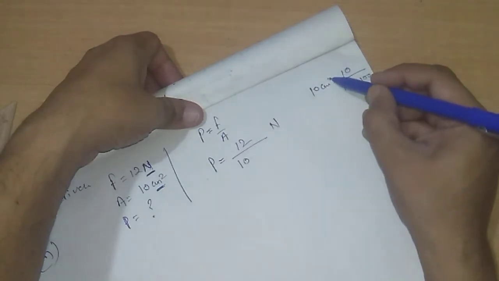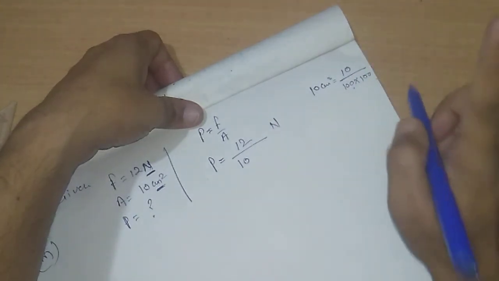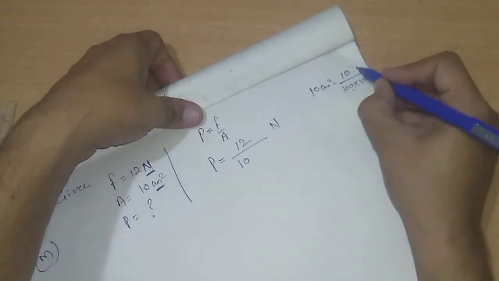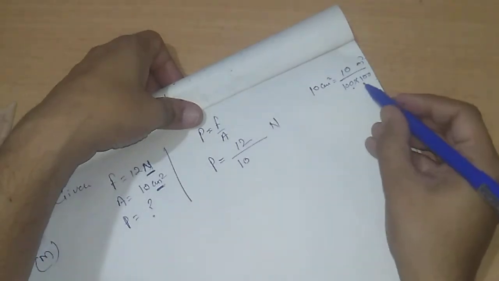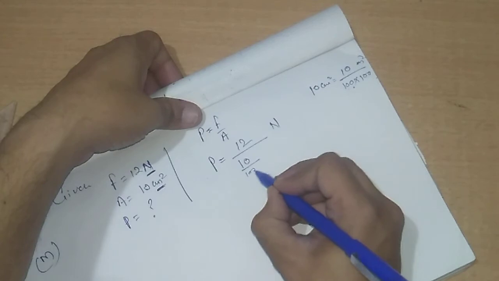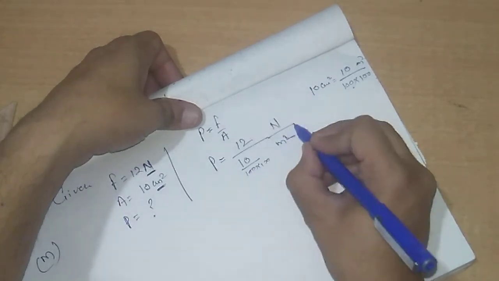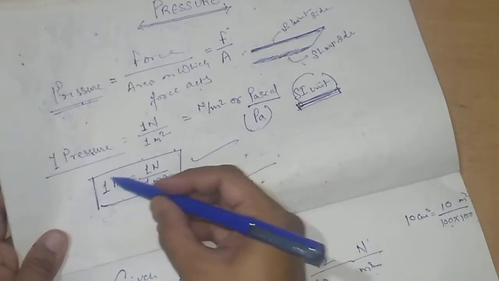But as it is an area, we need to divide it by two hundreds, that is 100 into 100, because we are converting area, that means centimeter square into meter square. So this would be the conversion. I will be writing this over here, 100 into 100 meter square. Okay, and in the previous discussion we have seen Newton per meter square is Pascal.